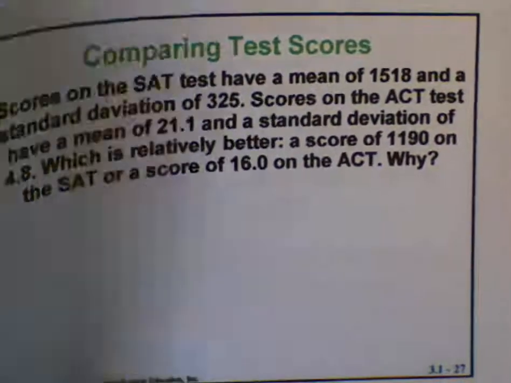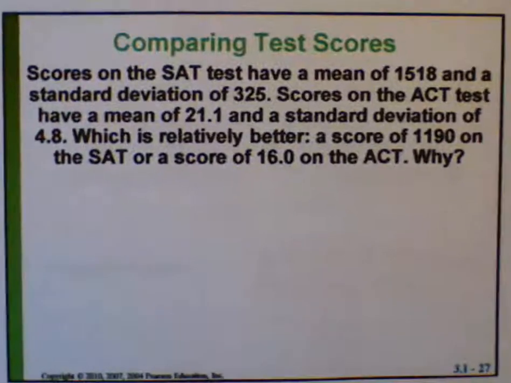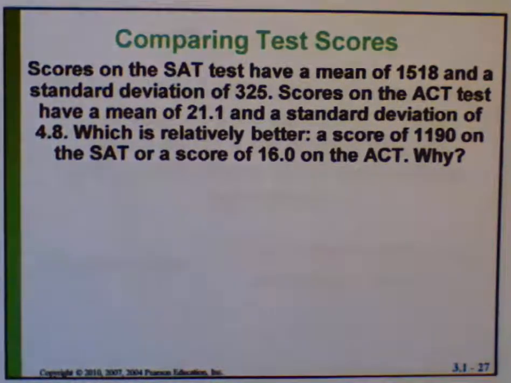I think I'm going to do this last example and then break and do part 3 of the video in just a minute. I mentioned in the beginning that z-scores are good for comparing data that comes from data sets with different means. It's really hard to compare ACT scores and SAT scores because they have a completely different range of scores. I'm not sure what the range of scores on the SAT are, but I know on the ACT, I think you can make anywhere in between a 1 and a 36. SAT scores are much higher.